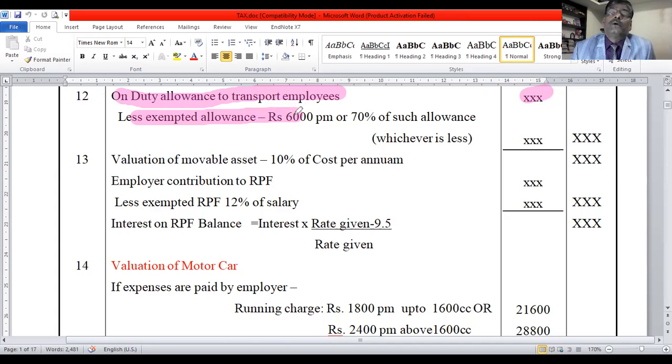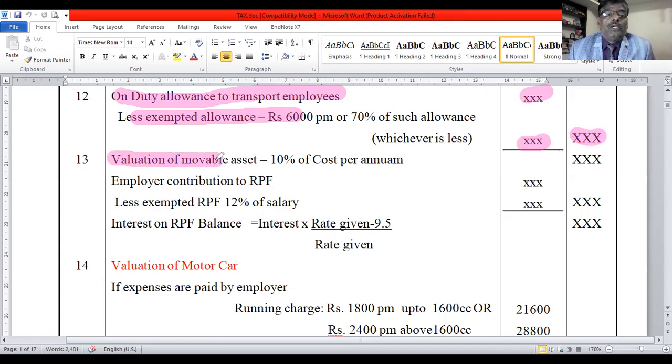Per annum, 6,000 into 12 is 72,000, or 70% of the above value. Whichever is less you take in the inner column, that is exempted, and the balance is taxable, you take to the outer column. This is the point you remember.